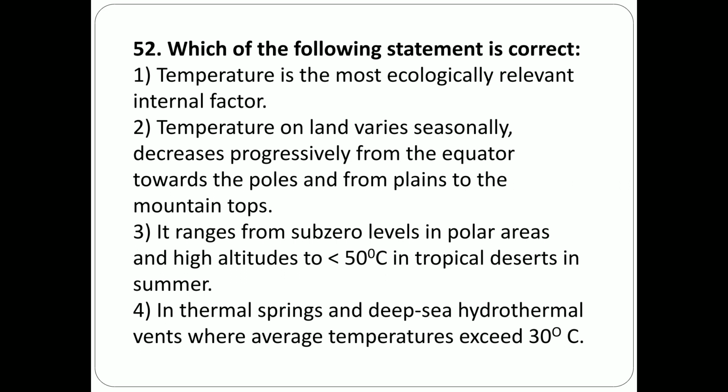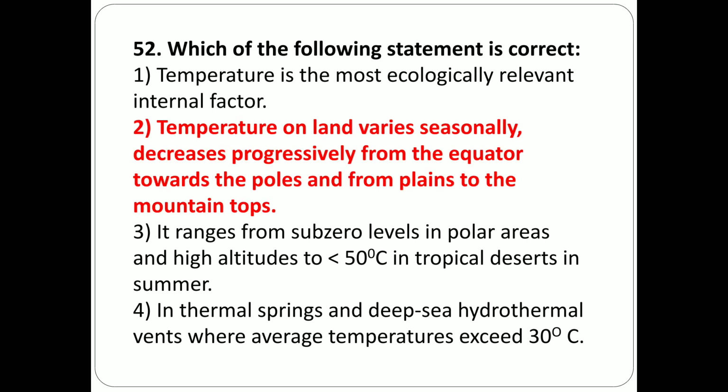Option 3, it ranges from sub-zero level in polar areas and high altitude to less than 50 degrees centigrade in tropical desert in summer. Option 4, in thermal springs and deep sea hydrothermal vents where average temperature exceeds 30 degrees centigrade. In these statements, we have to identify the correct one. The correct statement is second statement.